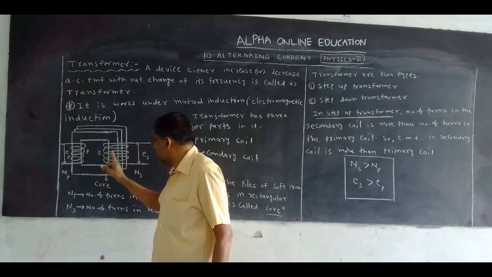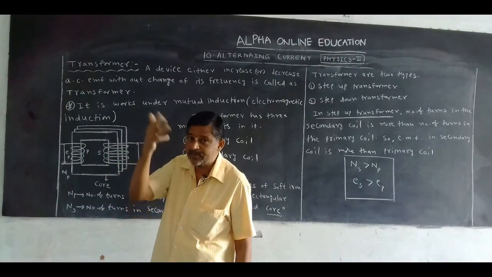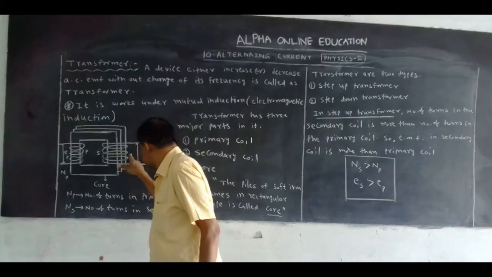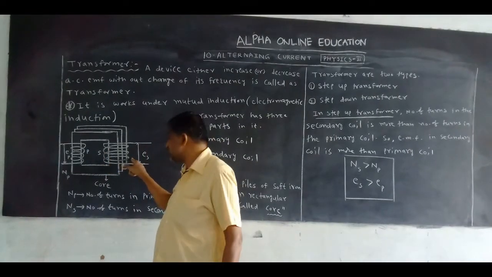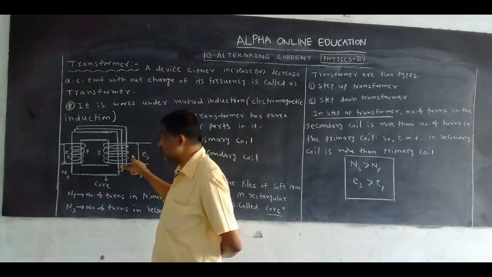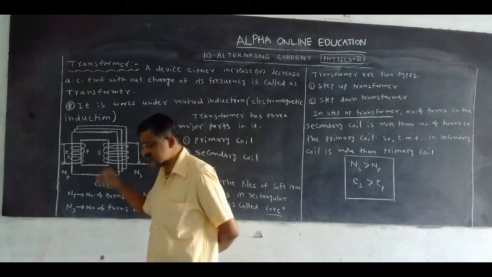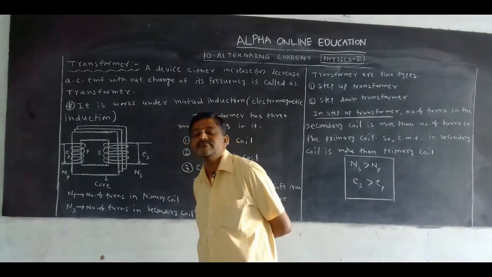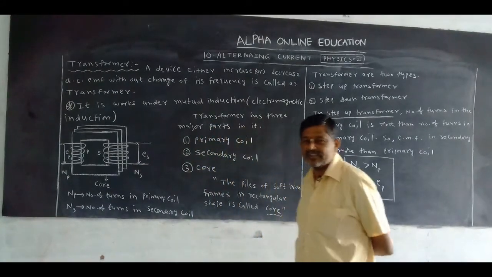Okay. Now, how can we prepare the step up transformer? The number of turns in the secondary coil is more than the number of turns in the primary coil. In this one you take more turns than this. Then the step up transformer is designed.